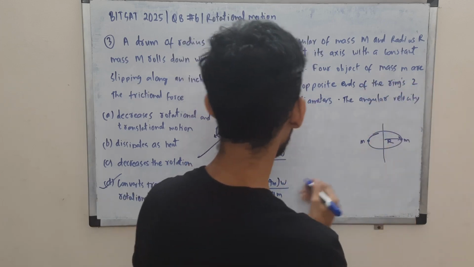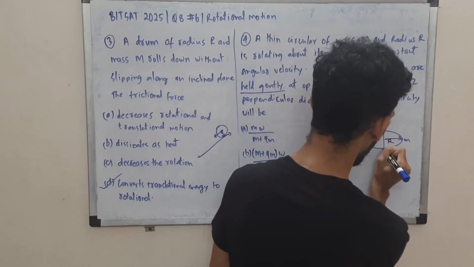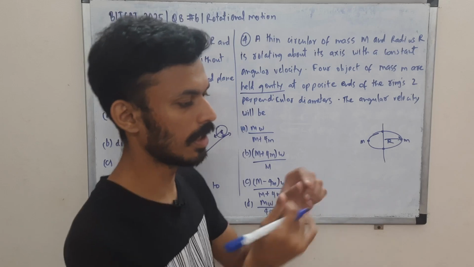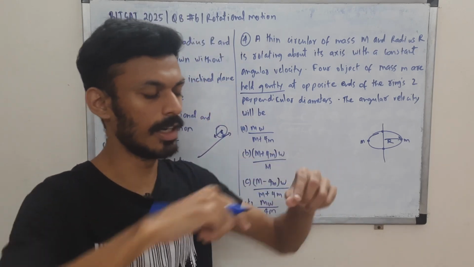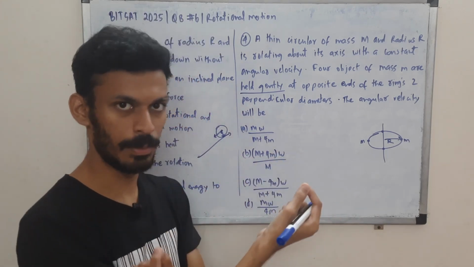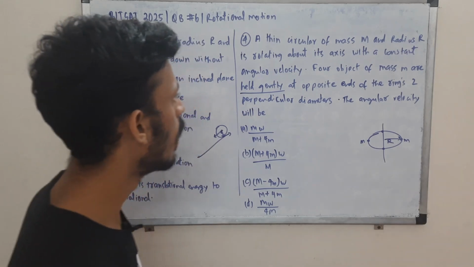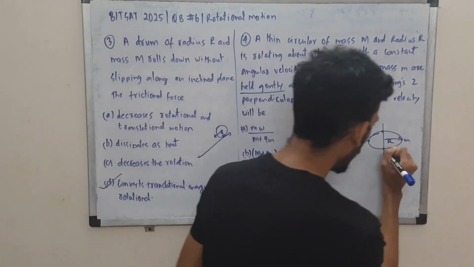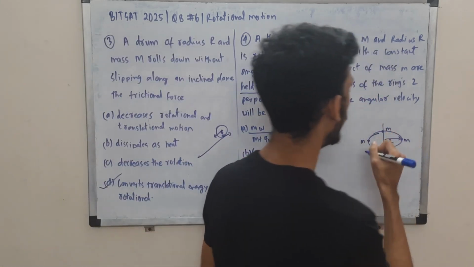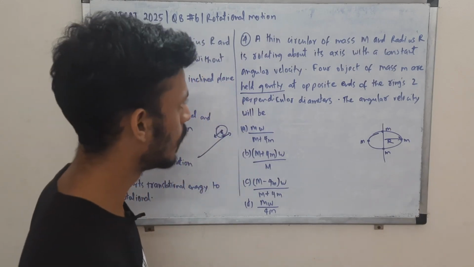Of course it's a ring, so 2 perpendicular diameters. You have a ring and not a disc. So we have m, m at 2 opposite ends, perpendicular in the plane, you can see. What are we supposed to tell? If we add this gently, what will happen to the angular speed?